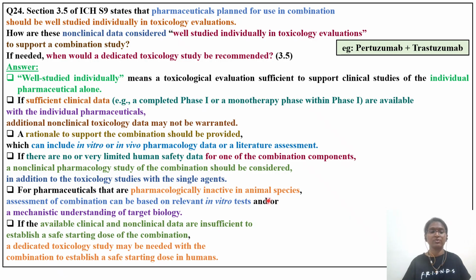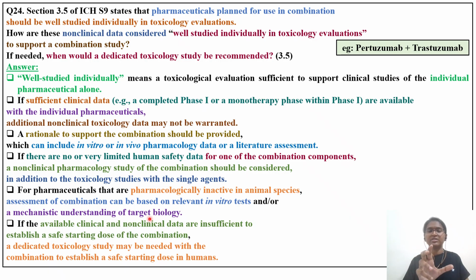In such a case, what do you have to do? Assessment of the combination can be based on relevant in vitro studies, because there is no animal model, no monkey or dog model in which these receptors are present. Then you have to go for cell lines like kidney cell lines or liver cell lines. So you have to do relevant in vitro tests and a mechanistic understanding of the target biology.